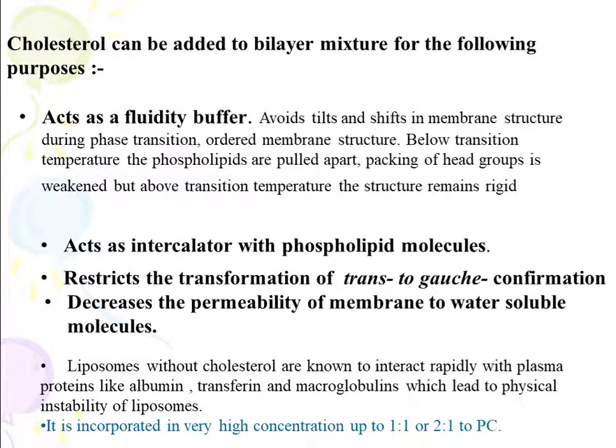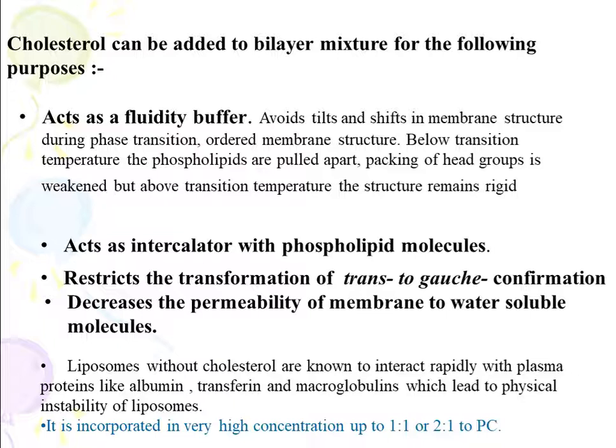Now, what is the function of cholesterol? It can be added to bilayer mixture for the following purposes. First of all, it acts as a fluidity buffer. It avoids the tilts and shifts in the membrane structure during phase transition, that is, it maintains the ordered membrane structure. Below transition temperature, phospholipids are pulled apart and packing of head groups is weakened. But above transition temperature, the structure remains rigid. And it also acts as an intercalator with phospholipid molecules.